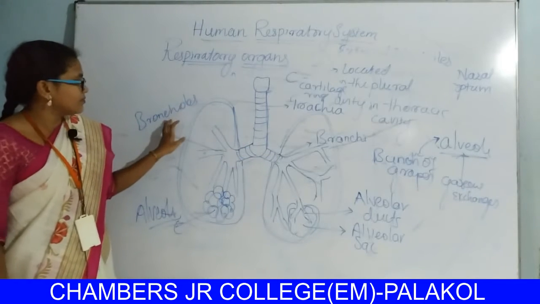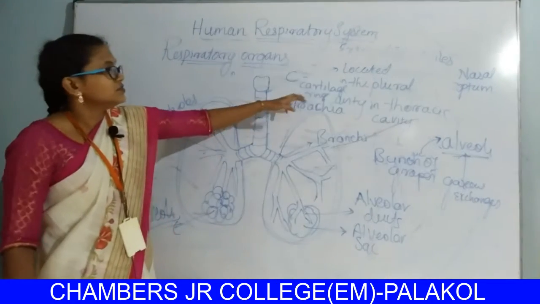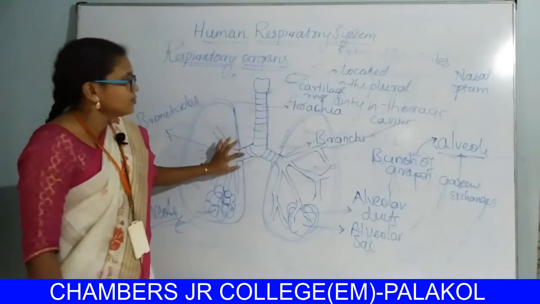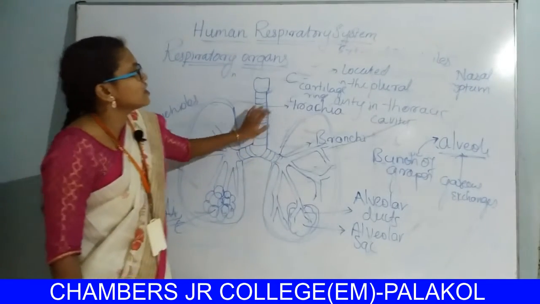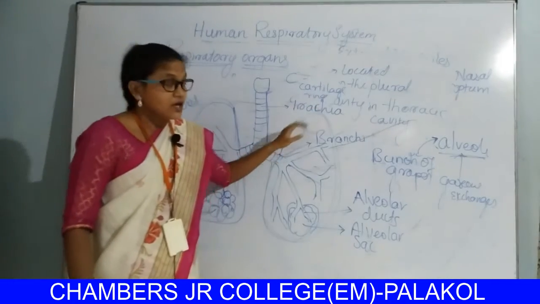The remaining bronchioles and alveolar ducts do not have any cartilage rings. Only the trachea and bronchi are made up of C-shaped cartilage rings.